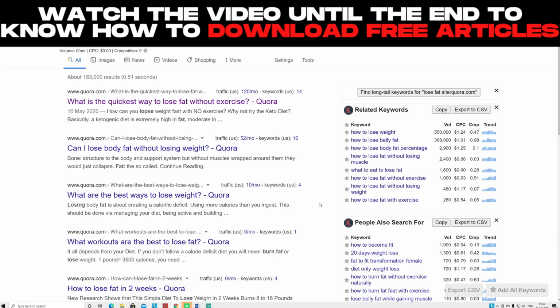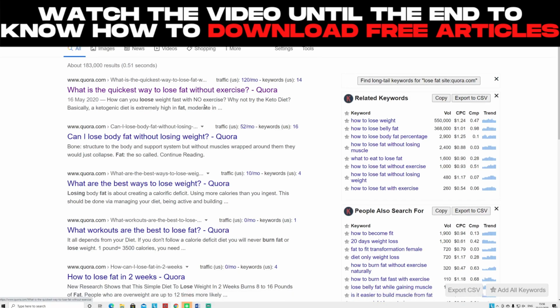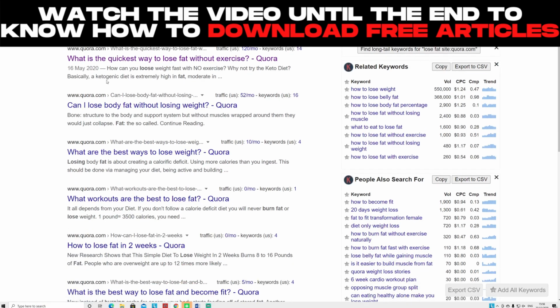So after you're done creating a website, you're going to generate free organic traffic. At the same time, it's better to promote outside that. So you can go to Quora and type something like lose fat, and search for how many people are searching the search term on Quora. You can see lots of people are searching about losing fat.